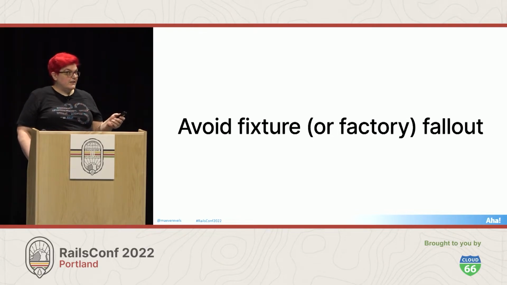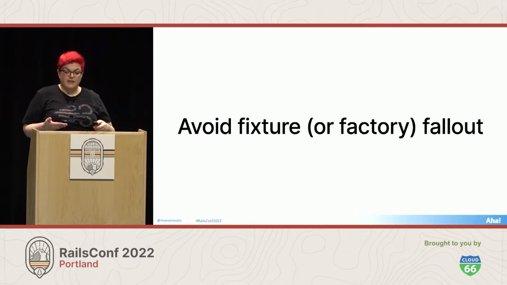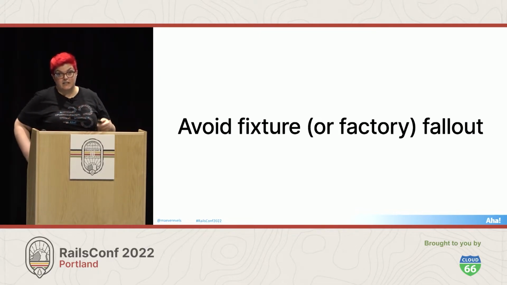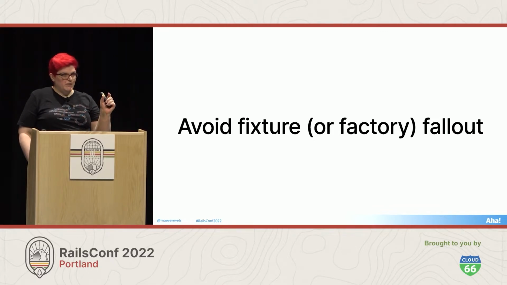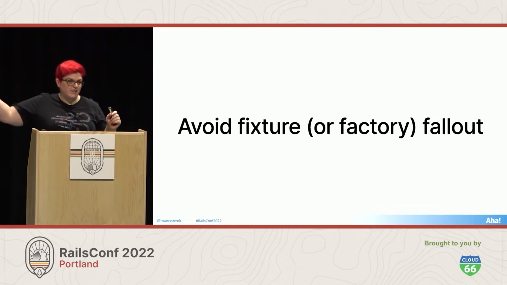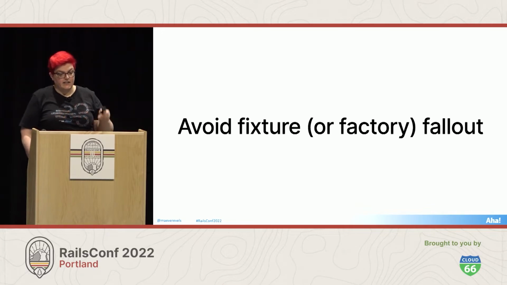To reduce maintenance costs, we need to reduce coupling. And one place where tests can become coupled to each other is in shared test data in fixtures or factories. We can get into this frustrating situation where just trying to change one attribute on one record, and then 5 dozen tests start failing somewhere else. Our change to the test data should always be additive in order to avoid this. So you can add new records, you can add new attributes to existing records. Anything else should be isolated inside a transactional test where it won't affect the rest of your shared test data.